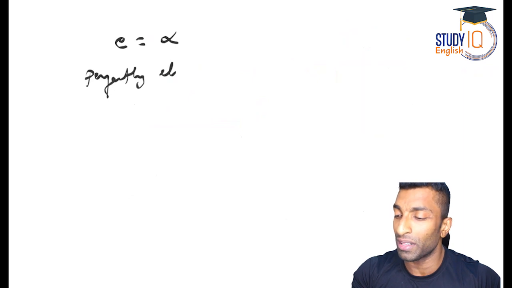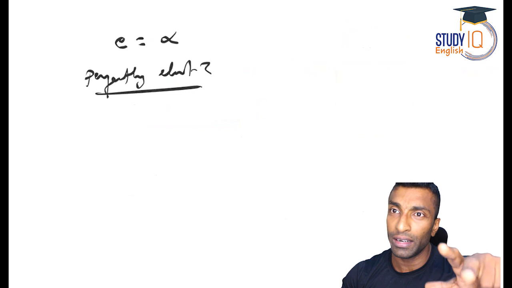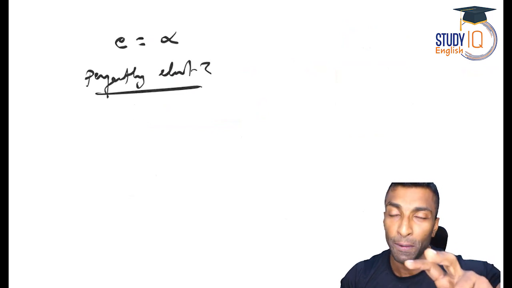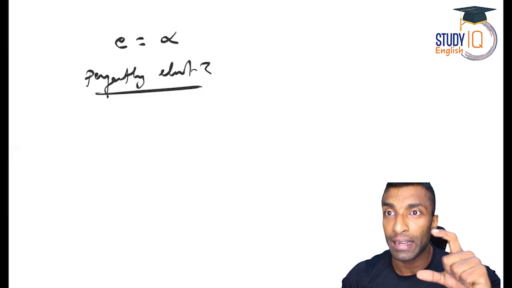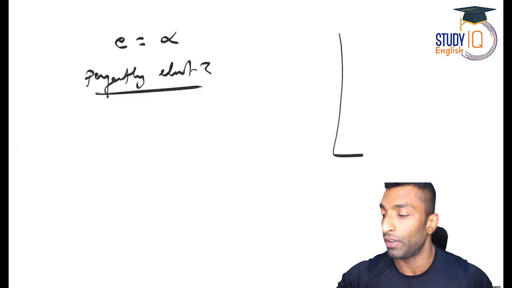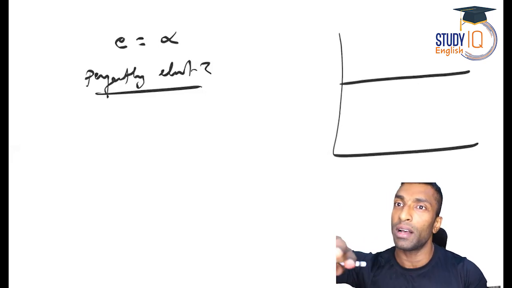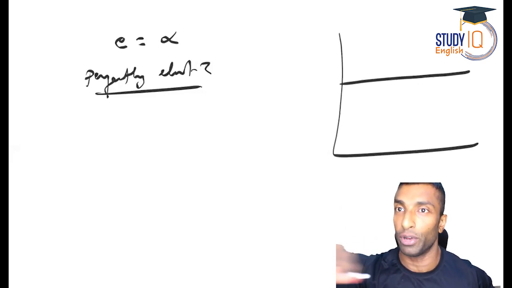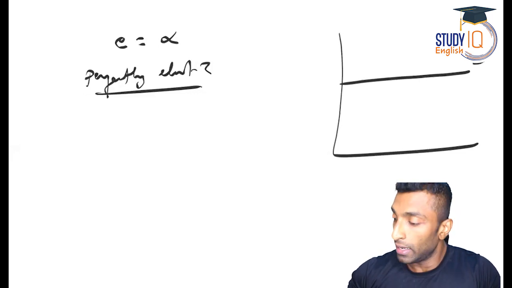Guys, I'm talking about all the possibilities, out of which the first two are very important. Third one, unitary elastic, they will ask you a question. Fourth one, very necessary item. Now this is perfectly elastic. So how will the diagram look like? I've told you the elastic one is a flatter one. So this is a horizontal line. That's how it will be. So this is going to be your demand curve. So very clear now.